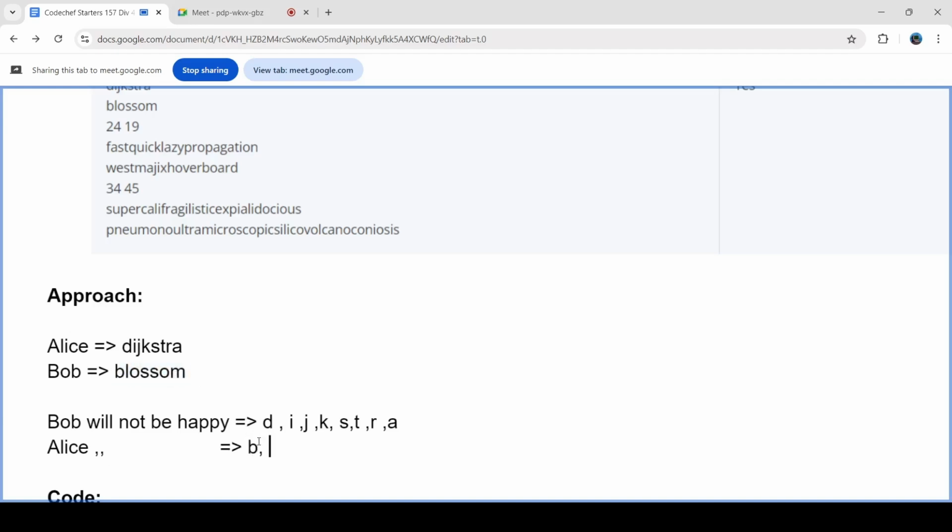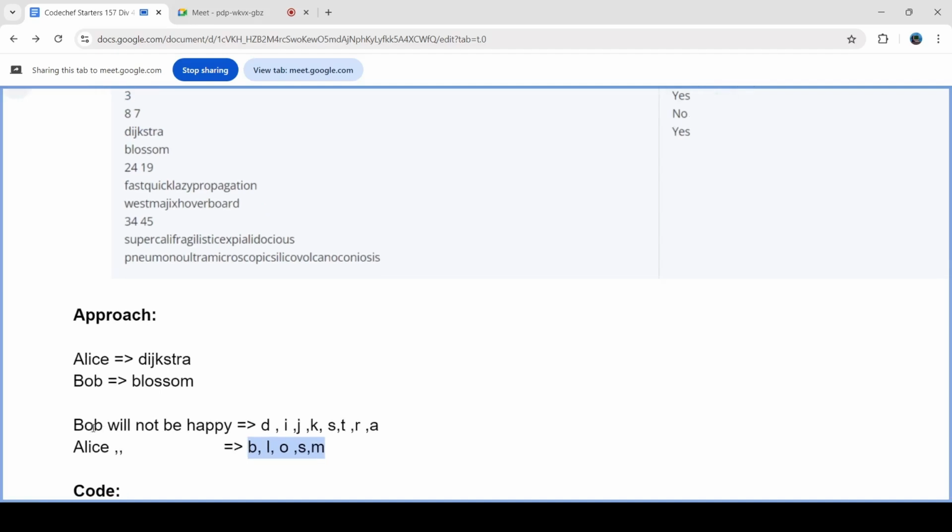So if I have B, L, O, S, S is repeated, so no point in writing it again. O again and M. So if I have any of these characters, Bob will not be happy. Alice will not be happy. And if I have any of these characters, then Bob will not be happy.